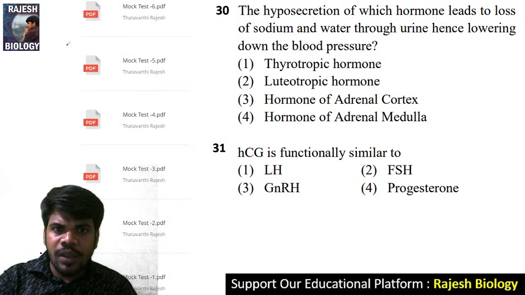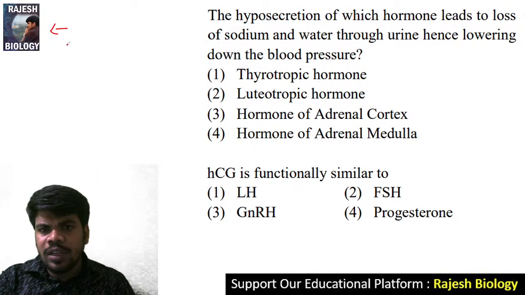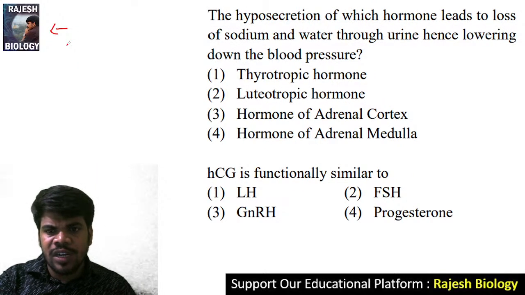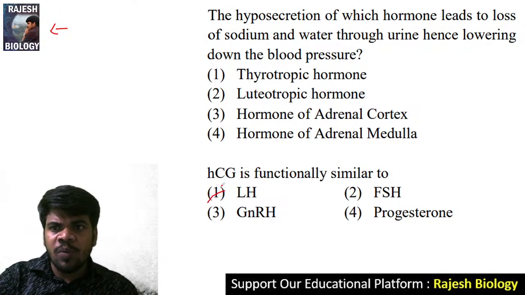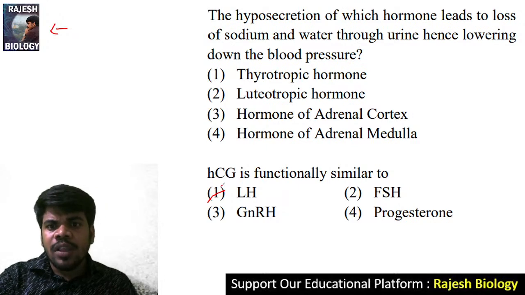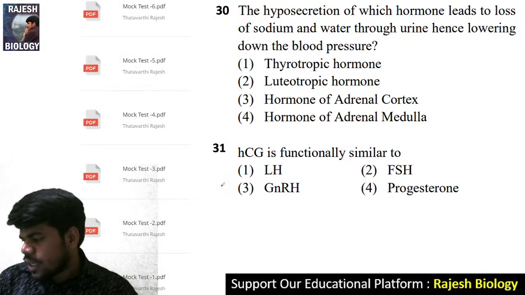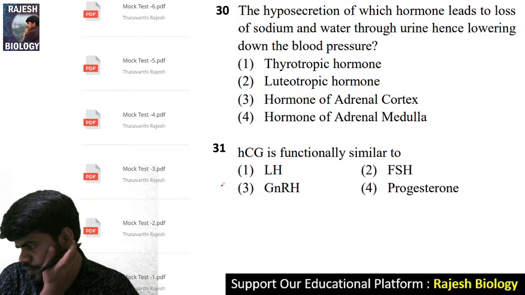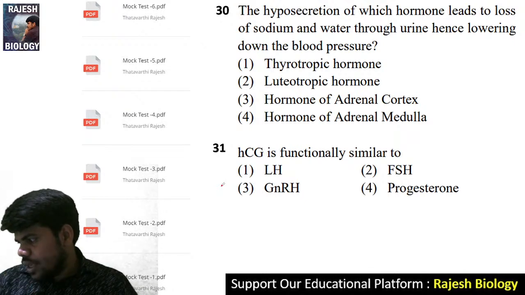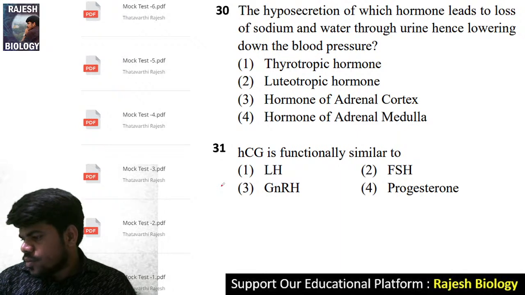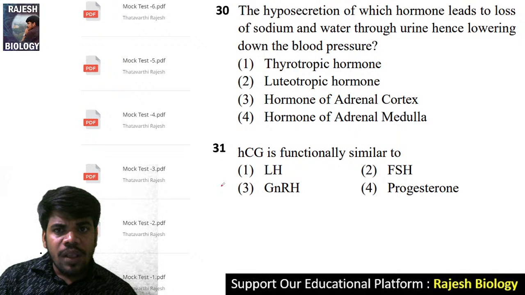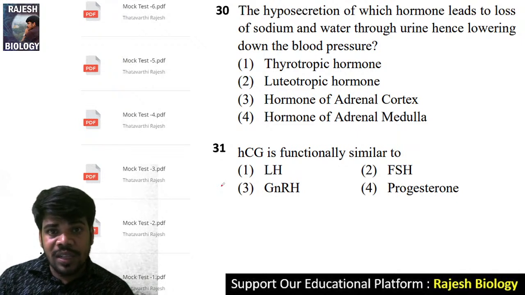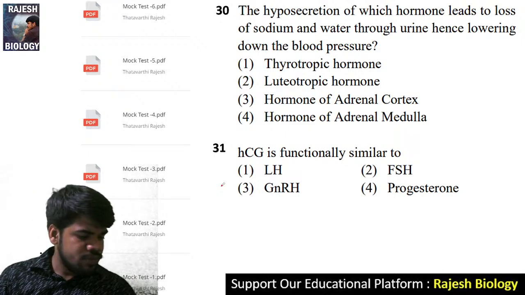The question number 29. Yes, here is the 30. Here it is. These two are the previous questions. HCG functionally similar to the LH. Okay, the hyposecretion of which hormone leads to the loss of sodium and water, these are questions we already discussed. Question number 30. Yes, thank you, Varshita. Now come to the question number 30. The hyposecretion of which hormone leads to the loss of sodium and water through urine, hence lowering down the blood pressure?